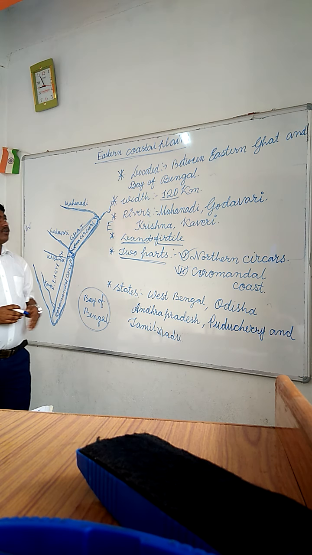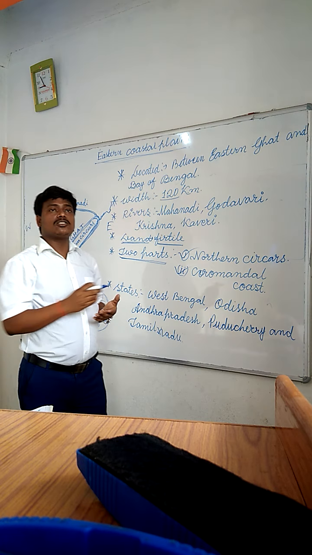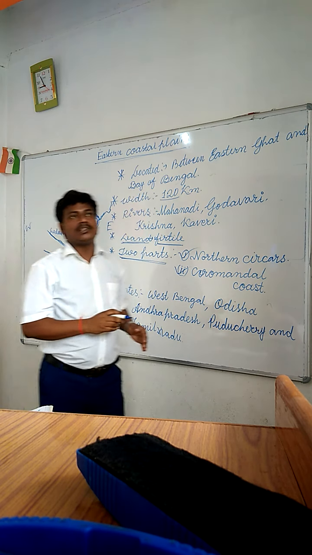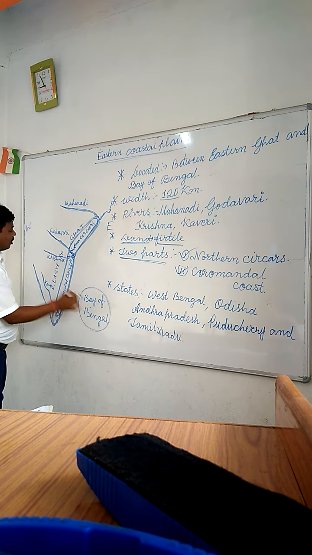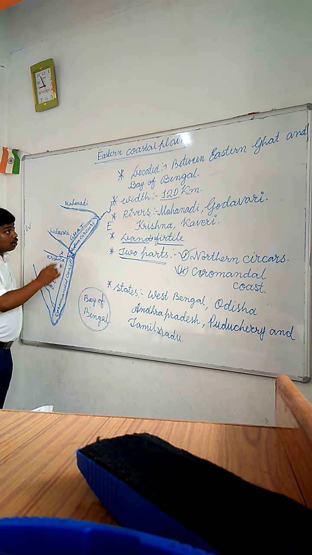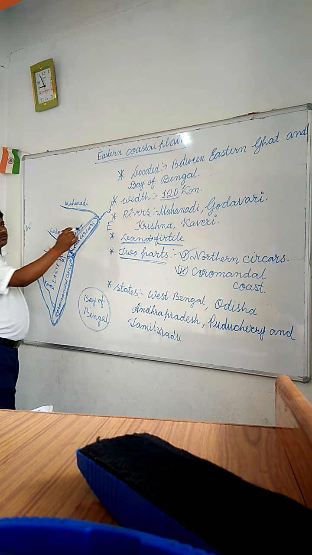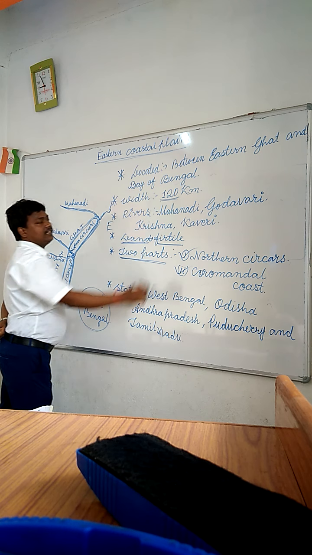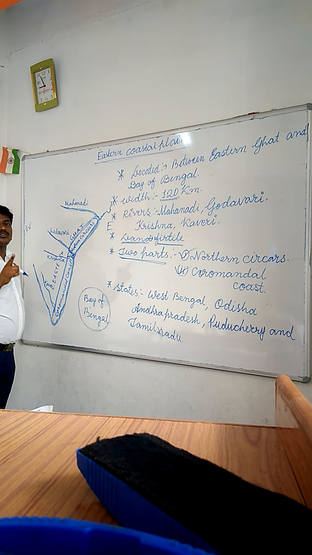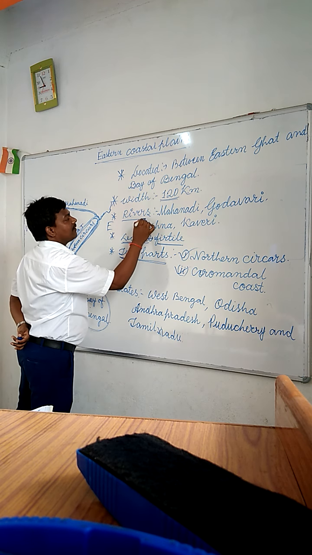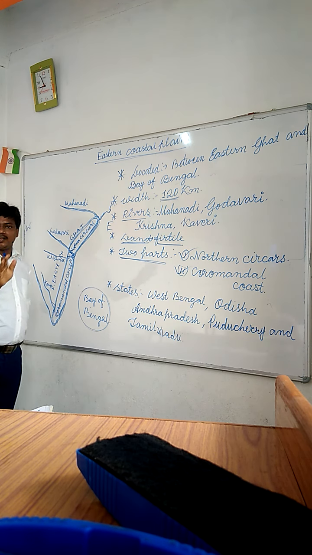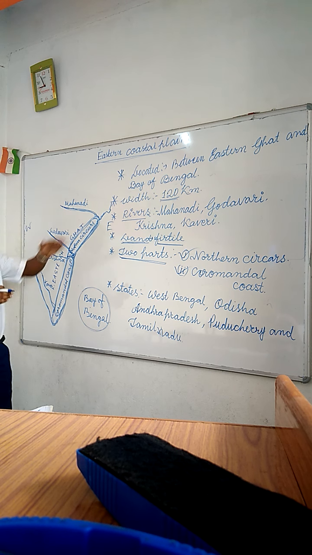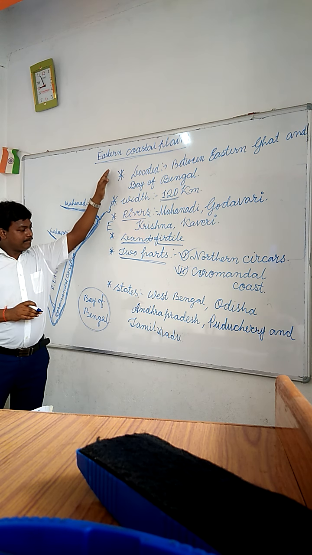So students, you have to remember what is the location of the Eastern Coastal Plain? The location of the Eastern Coastal Plain is between Bay of Bengal and Eastern Ghat. The total width of the Eastern Coastal Plain is approximately 120 kilometers. There are four rivers, Mahanadi, Godavari, Krishna and Kaveri, that run through these plains.